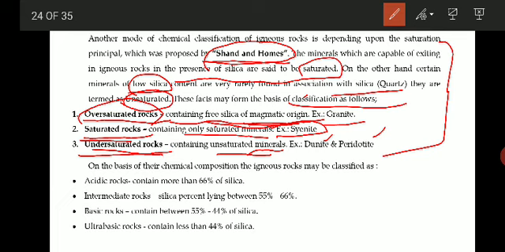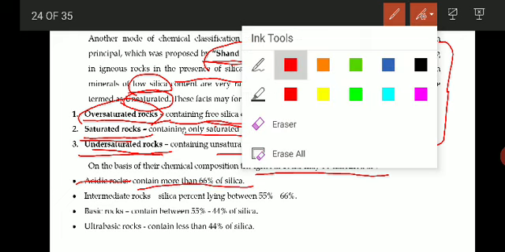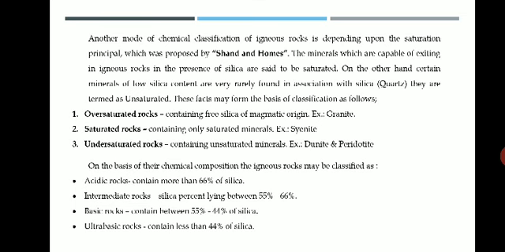Then there was another classification based on silica content. The composition of igneous rocks may be classified as acidic rocks, intermediate rocks, basic and ultra basic rocks. So what is meant by acidic?